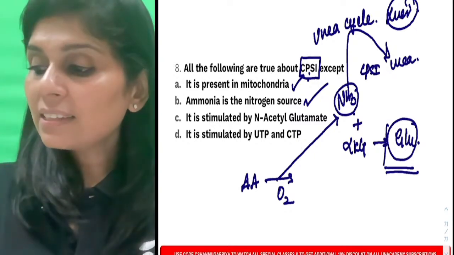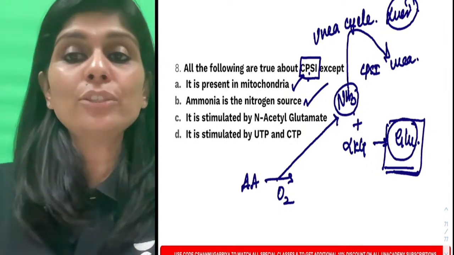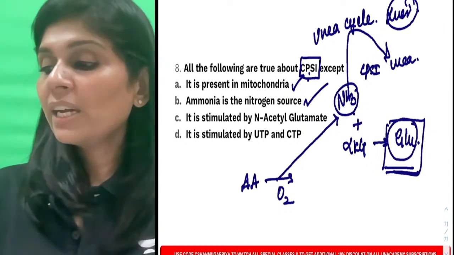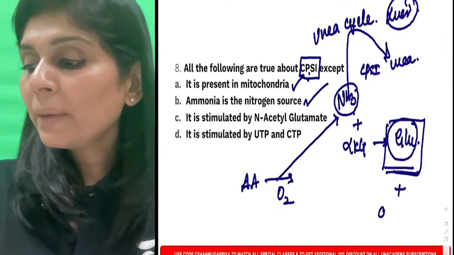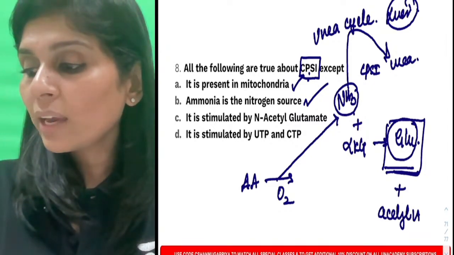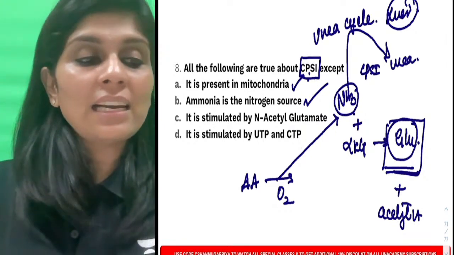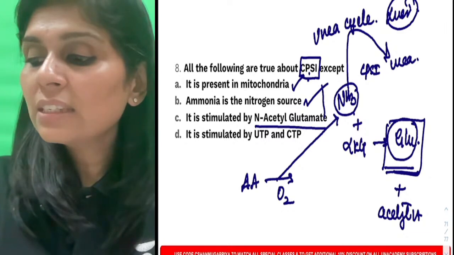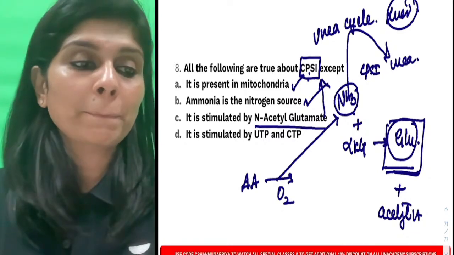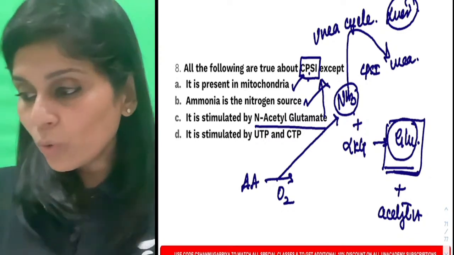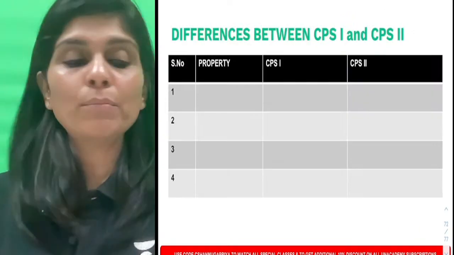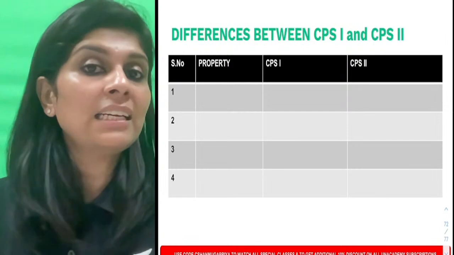If that is the signal for ammonia genesis, it should stimulate the urea cycle. How does glutamate stimulate the urea cycle? Glutamate reacts with acetyl-CoA. It forms N-acetyl glutamate, and that N-acetyl glutamate goes and stimulates CPS1. Even if you think it's a bit confusing, if I fill up this tabular column, you will be able to understand it better.